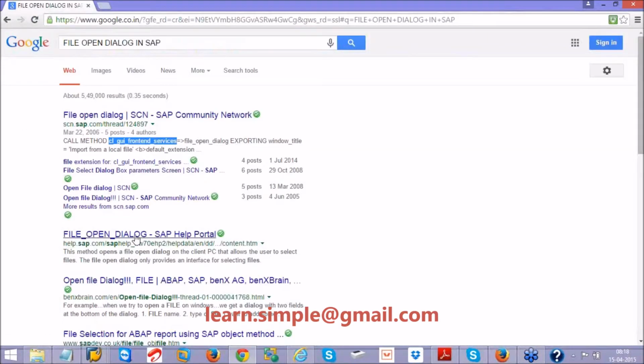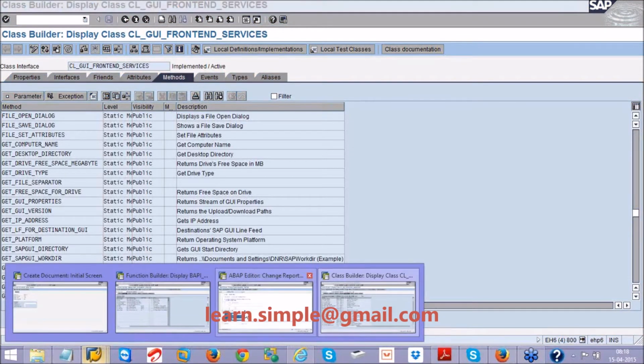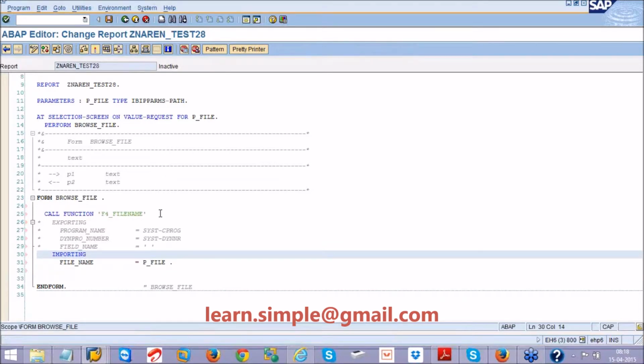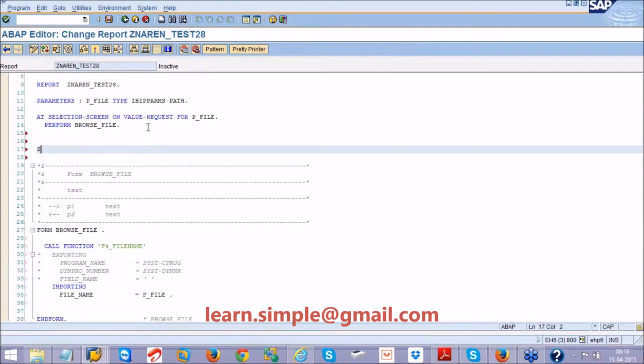You can make use of this class and this method name instead of what we are using right now, F4 file name. But I'm just going ahead right now with the same thing, F4 file name. Let me continue because our concentration is on BAPI.